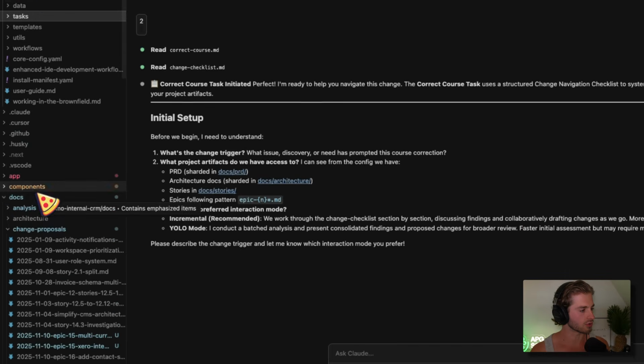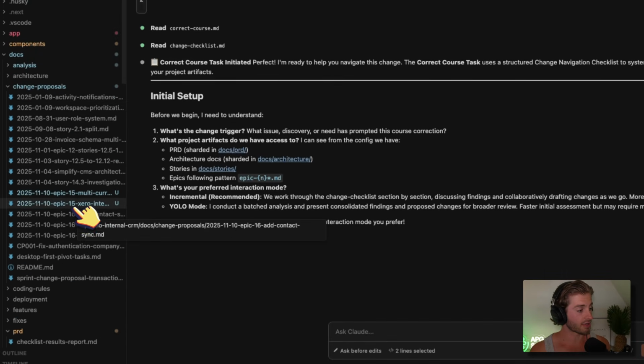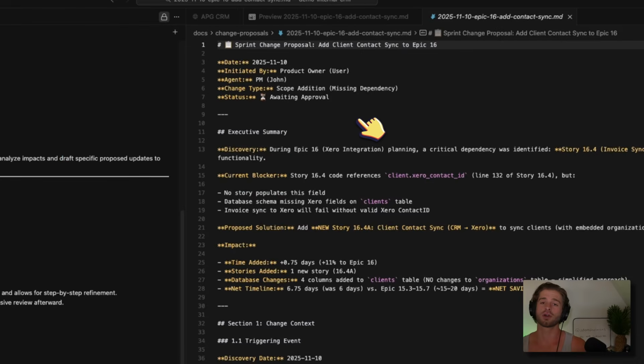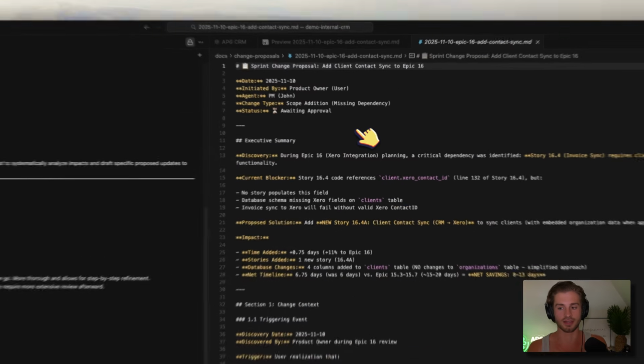So what I'll do is I'll show you the output of this step. If I come down to the docs and I go to change proposals, we can look here. So one thing I had done is I forgot that in Xero, we need to be syncing our clients because invoices are linked to clients. Now, that's just something that I overlooked before I started Epic 16. And so I got into story 16.3 or 16.4, and I was like, hold on, we can't do this because the invoice sync requires clients.